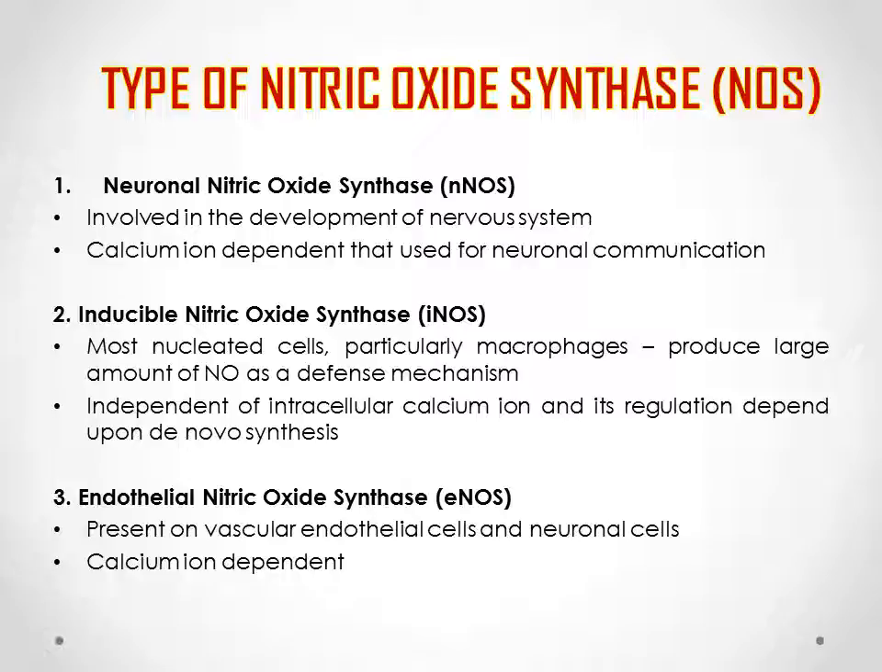First is neuronal nitric oxide synthase. It is involved in the development of the nervous system and it is calcium ion dependent, used for neuronal communication. The second is iNOS, which is inducible. It mostly affects cells, particularly macrophages, to produce large amounts of nitric oxide as a defense mechanism. It is independent of intracellular calcium ion and its regulation depends upon de novo synthesis. The third is endothelial nitric oxide synthase, eNOS, present on vascular endothelial cells and neuronal cells, and calcium ion dependent.